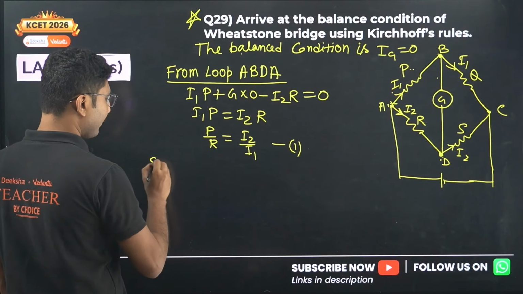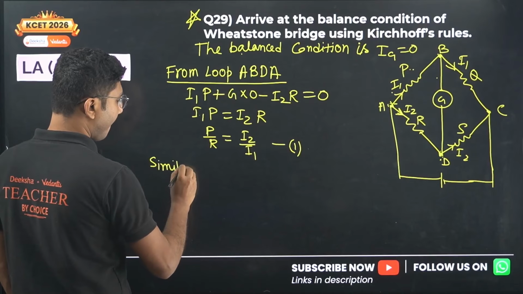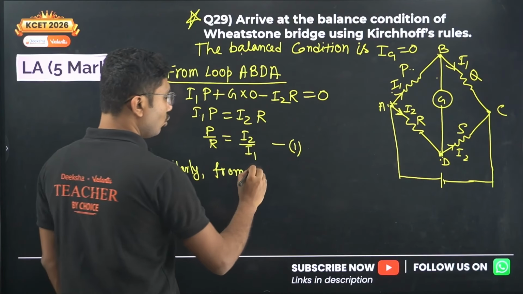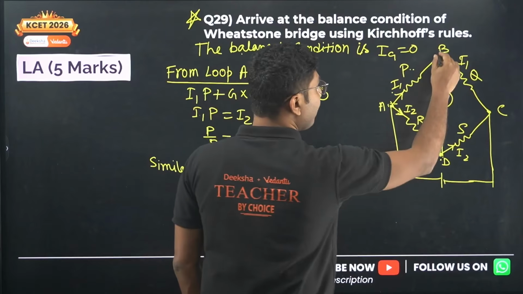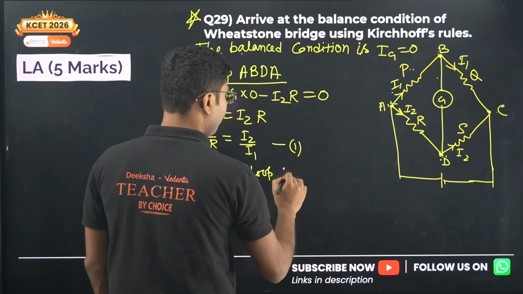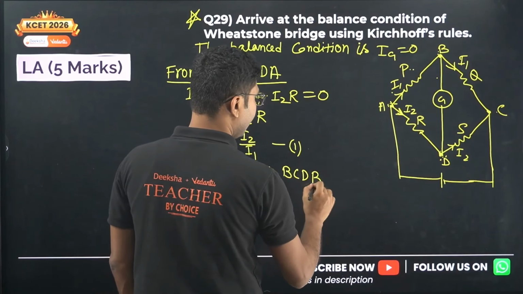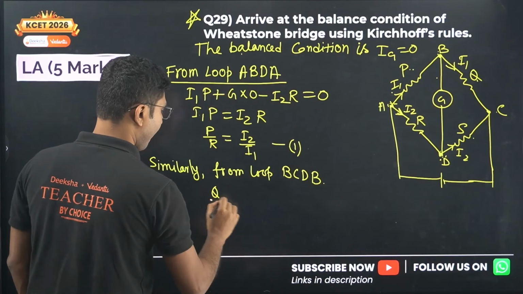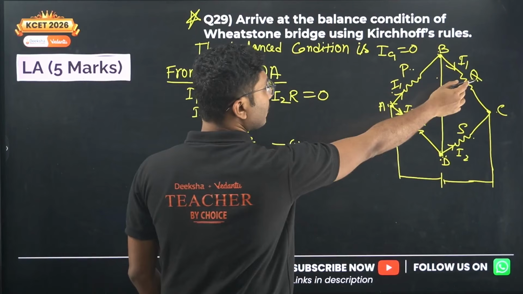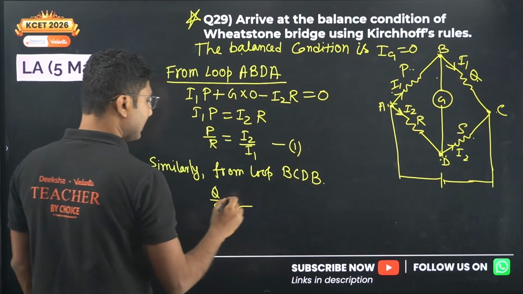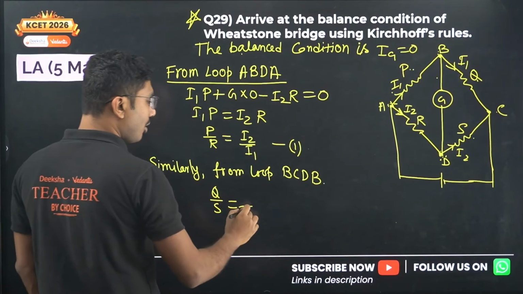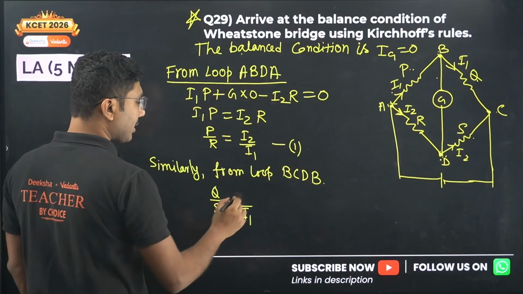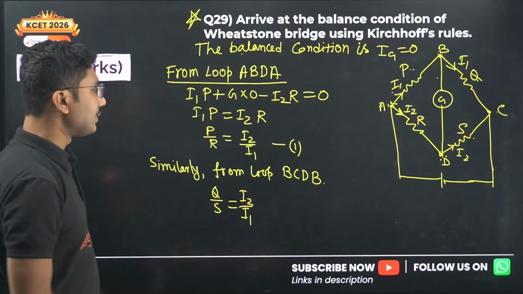Because of that, similarly from loop B, C, D, B, we can write Q by S. What is the current through Q? Current through Q is I1. Q is located in the top, so I1 must be in the bottom, and current through S is I2, S is in the bottom, so I2 must be in the top. So this is our equation number 2.